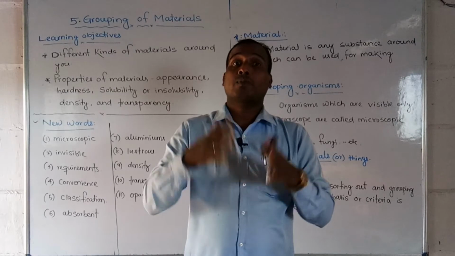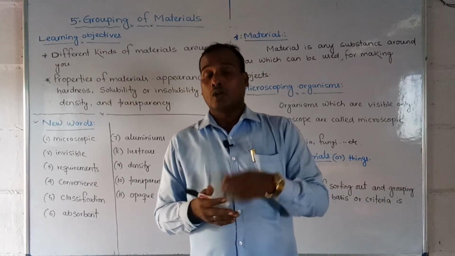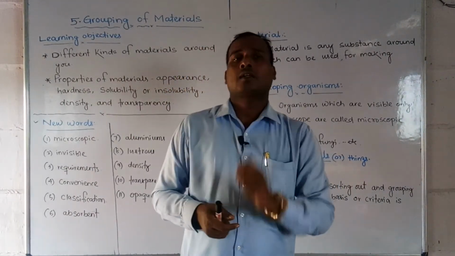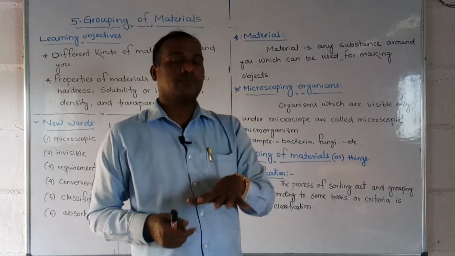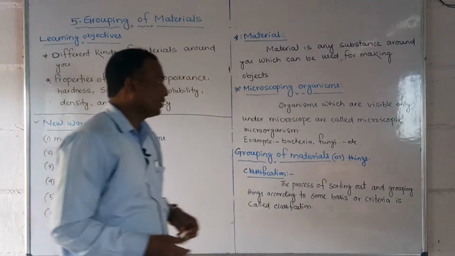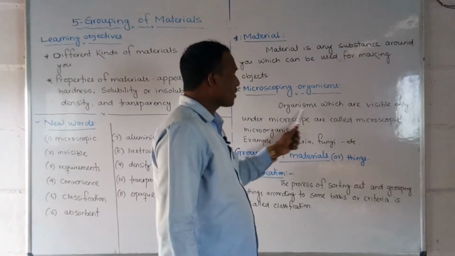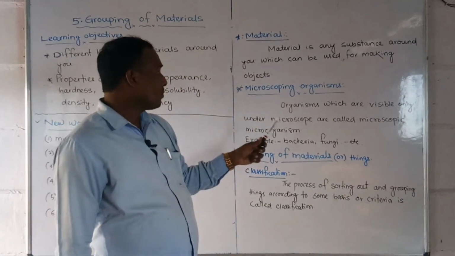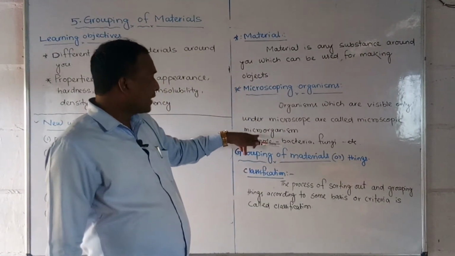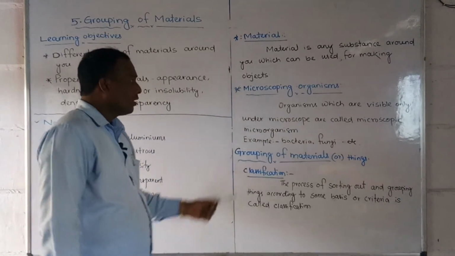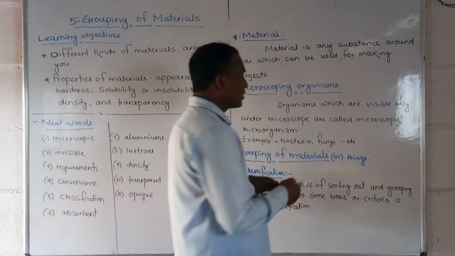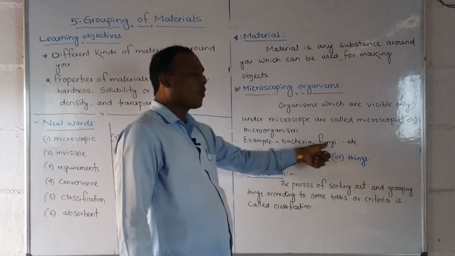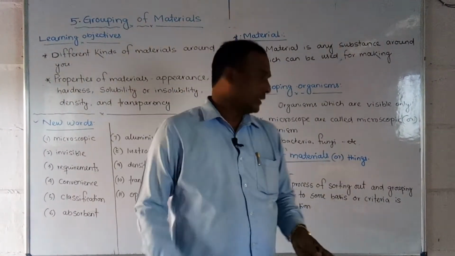There are 5 general major groups of microorganisms: bacteria, fungi, algae, protozoa and viruses. Microorganisms means the organisms which are visible only under a microscope. We can say microscopic organisms or microorganisms. Examples are bacteria, fungi, algae, protozoa or viruses.